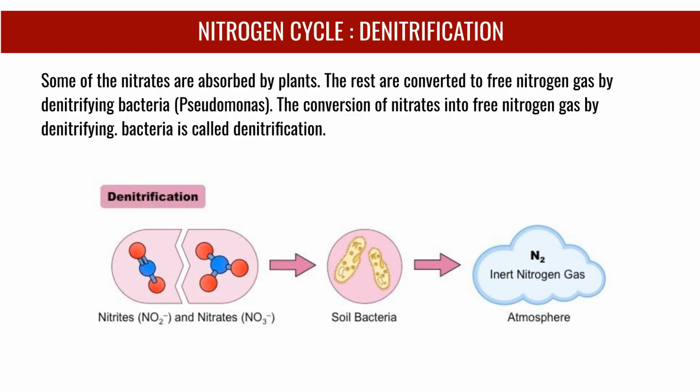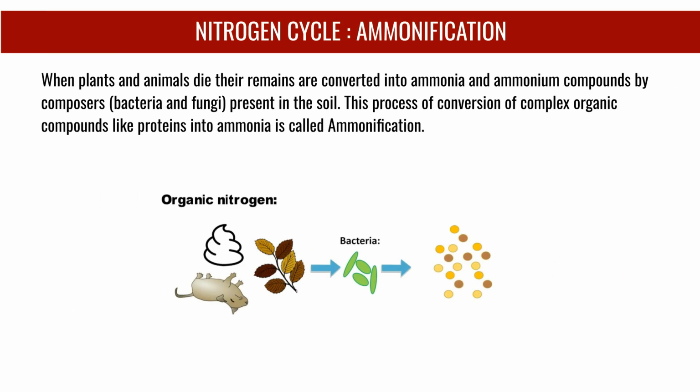Denitrification is the conversion of nitrates into free nitrogen gas by denitrifying bacteria, like Pseudomonas, which releases the gas back into the atmosphere. Ammonification occurs when dead plants and animals are broken down by decomposers like bacteria and fungi, converting their remains into ammonia and ammonium compounds.